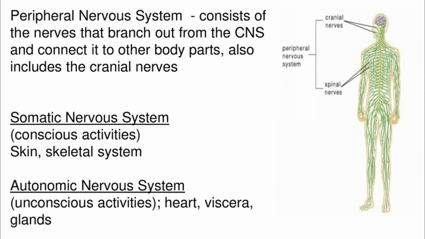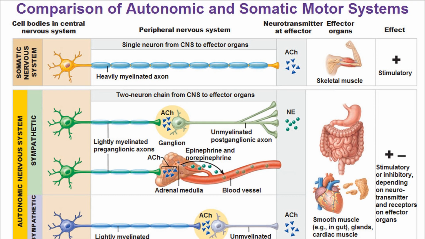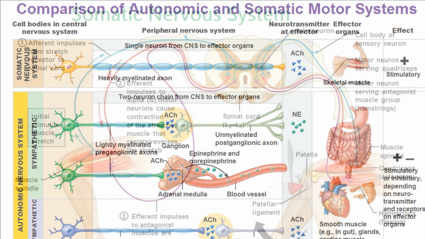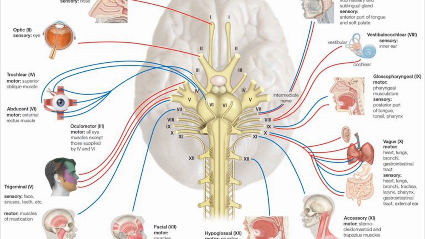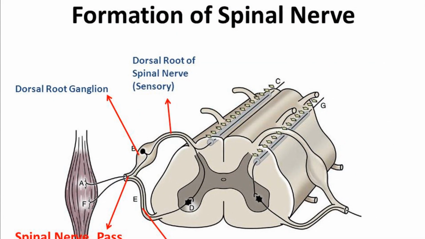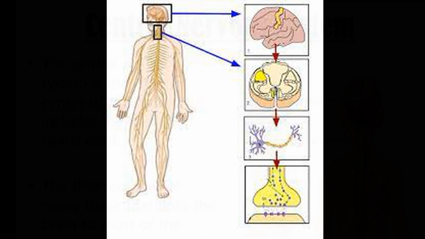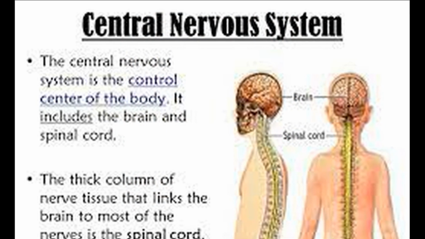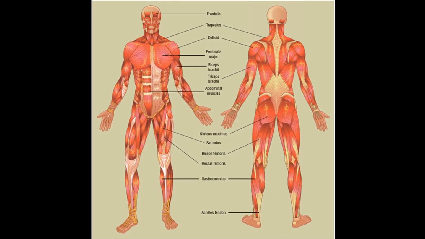The peripheral nervous system. The peripheral nervous system consists of nerves which connect the central nervous system to all parts of the body. It is divided into somatic nervous system and autonomic nervous system. Somatic nervous system. Somatic nervous system consists of two sets of nerves, the cranial nerves arising from brain and spinal nerves arising from the spinal cord. Somatic nervous system is responsible for relaying sensations from the body, that is smell, taste, sound, etc., to the central nervous system and for sending out commands from the central nervous system to skeletal or voluntary muscles.